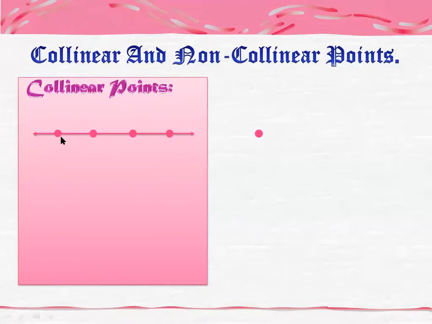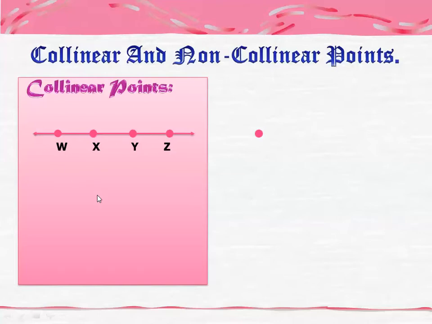If I want to label them, you write this is point W, this is X, this is Y, and this is Z. These are 4 points, and all of them lie on this single line.